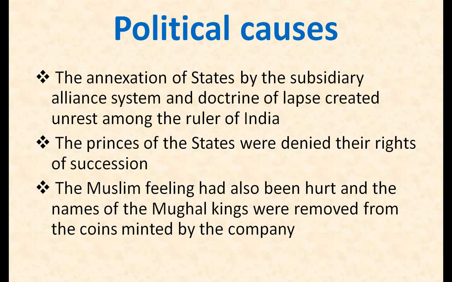Actually, many steps were taken by the British government to bring an end to the Mughal dynasty, in which the first was that the names of the Mughal kings were removed from the coins minted by the company. Understood? Earlier, on the coins of India, the Muslim rulers depicted their names and ruling time. But under British rule, their names were removed from the coins minted by the company.